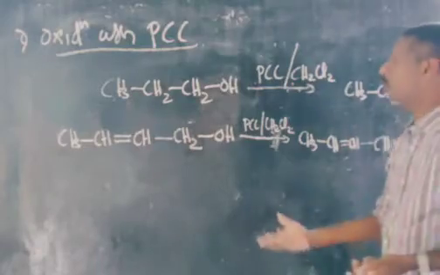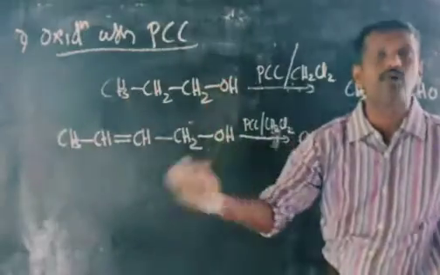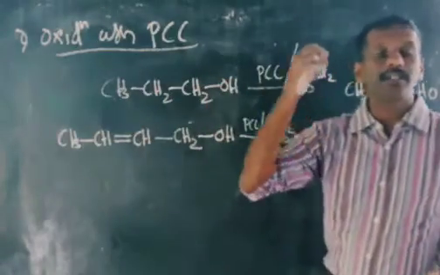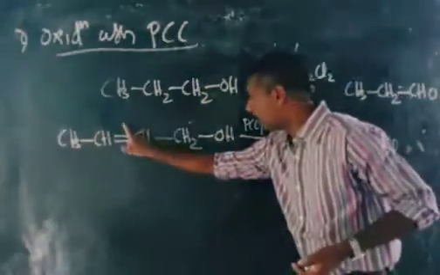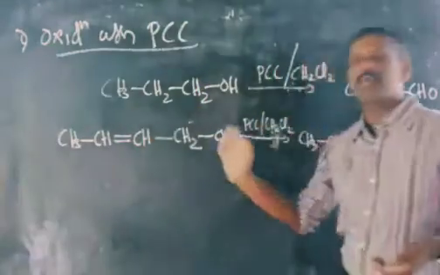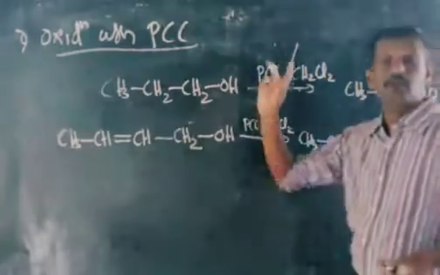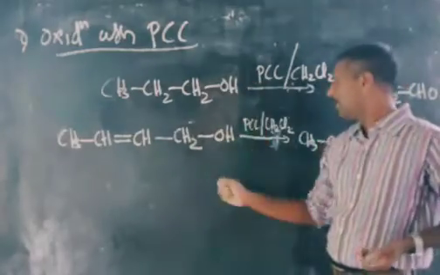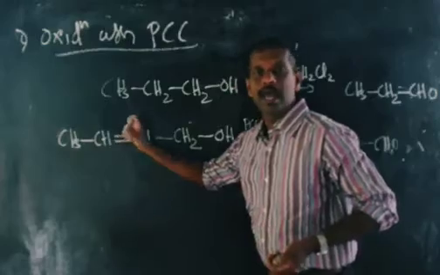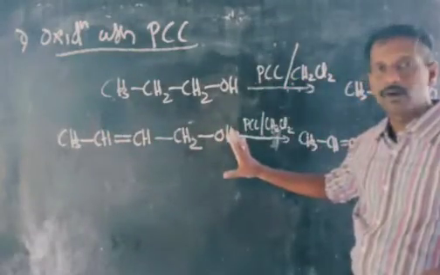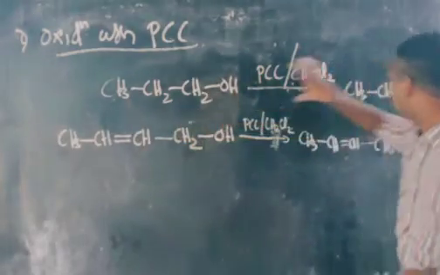And if we use other strong oxidizing agents, like Jones reagent, which we have discussed previously, or alkaline or acidified KMnO4, or chromic acid, what will happen? The bond will break here and you will get a mixture of aldehydes. But if we use PCC, it will not attack this double bond. The double bond is as it is, and it will change only the alcohol group into aldehyde.